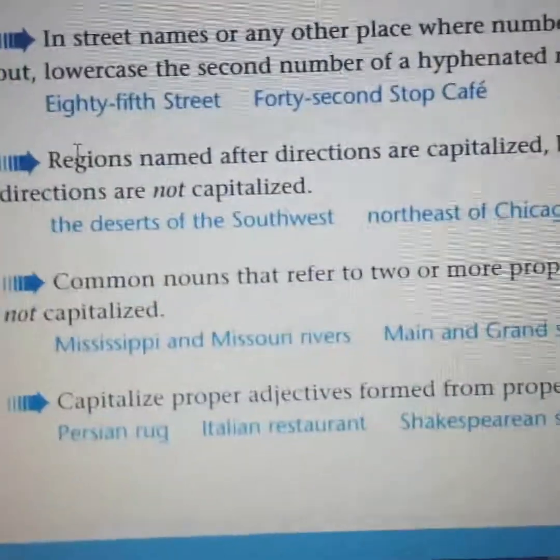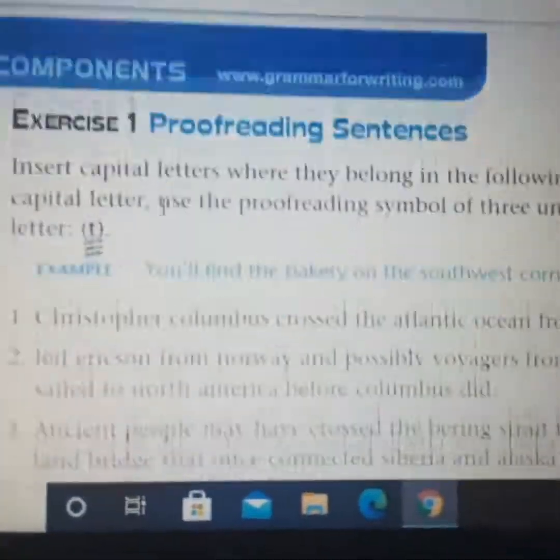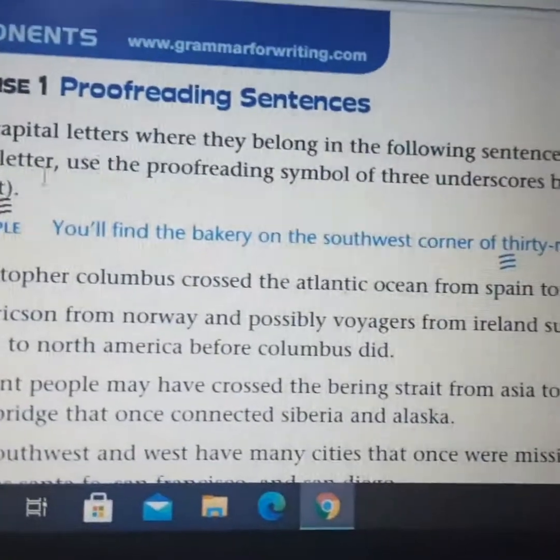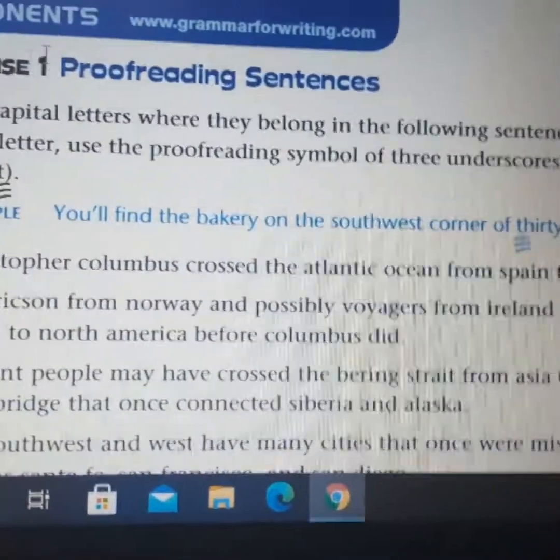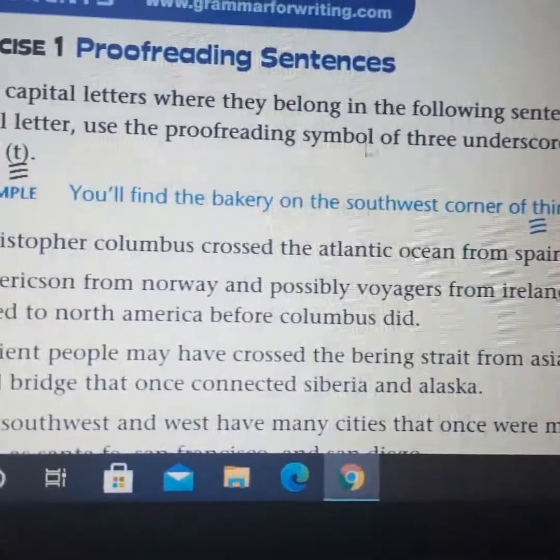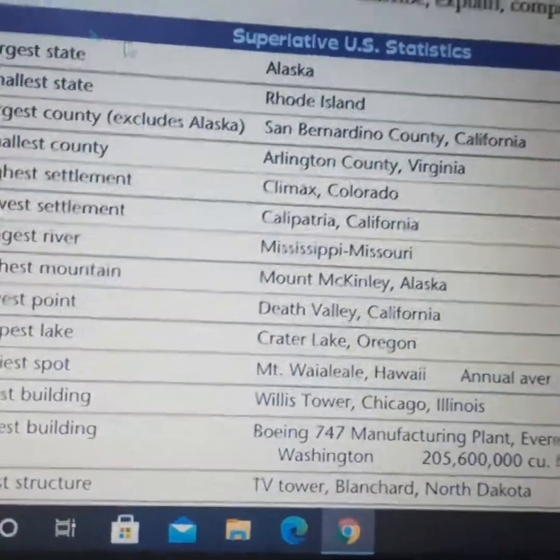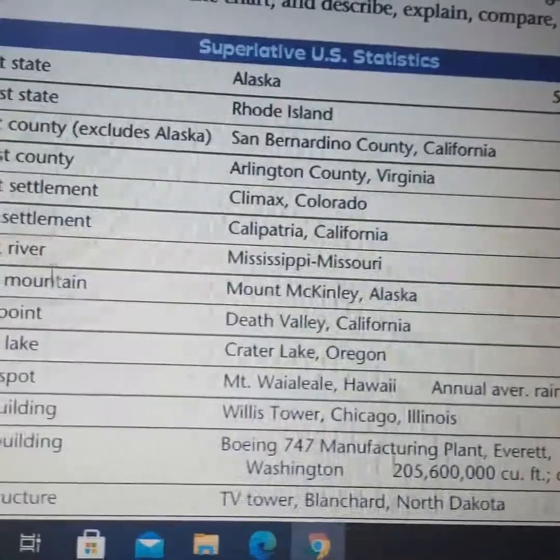Okay, so that's it for today. I hope that you enjoyed it. It is so easy. What exactly I want you to do is just answer exercise number 1, reading sentences. We have 7, and here we have writing sentences.